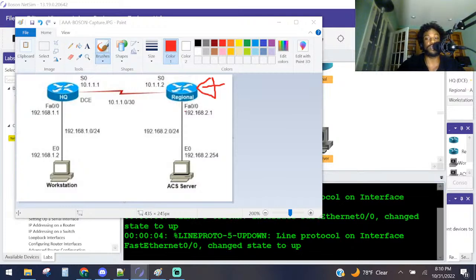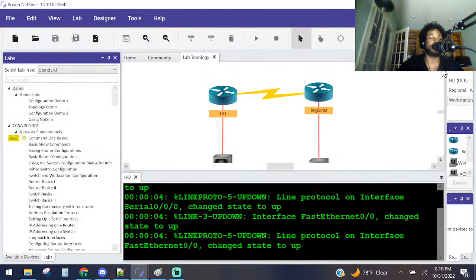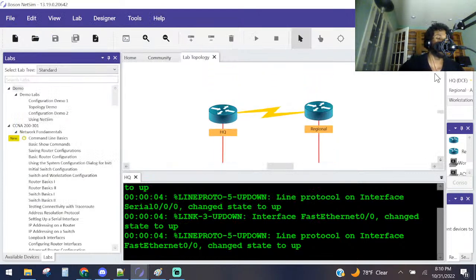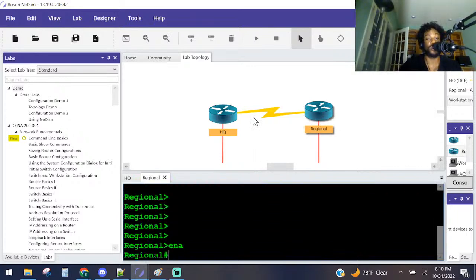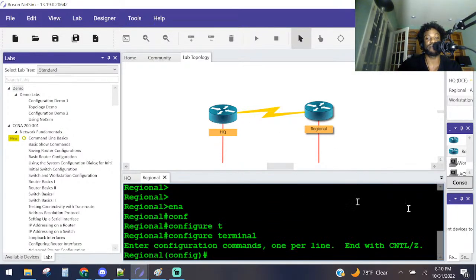Turn on AAA services. We've got to go on the router. How do we do that? Anybody know how to do that? Y'all know this sound effect right here, right? Anybody that knows how to turn on AAA services, tell me before the theme song is over. Obviously, we need to go to a router, go to enable mode, go to global config mode. Can anybody do that? Better late than never.